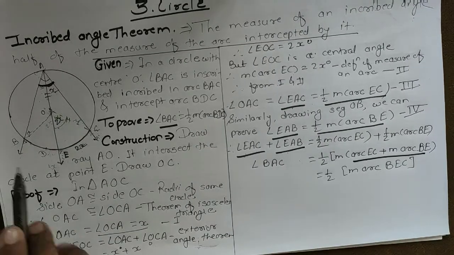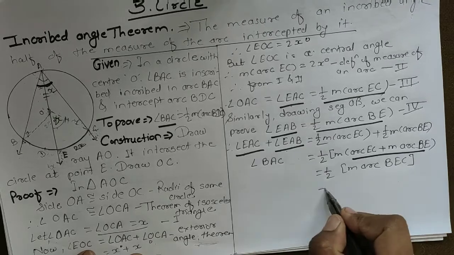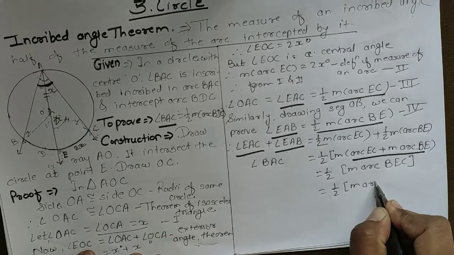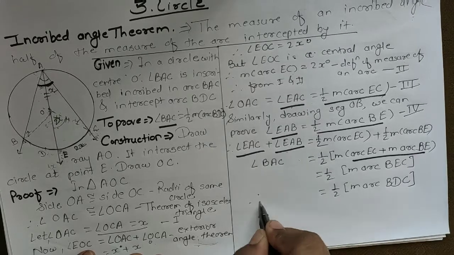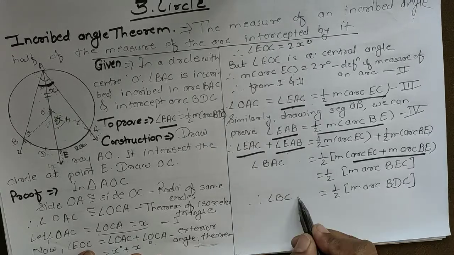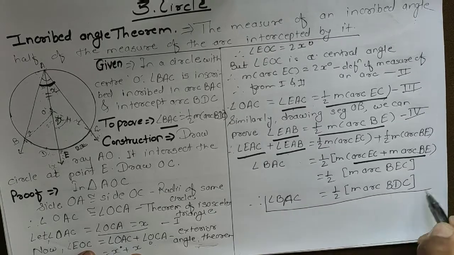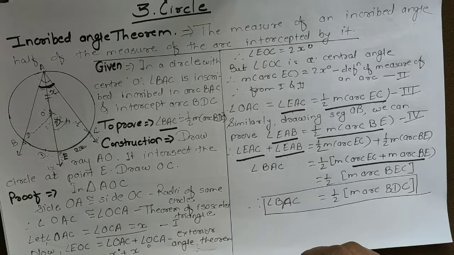Now BEC means only BDC, so instead of writing BEC we will write 1/2 measure of arc BDC. Therefore angle BAC is equal to 1/2 measure of arc BDC.